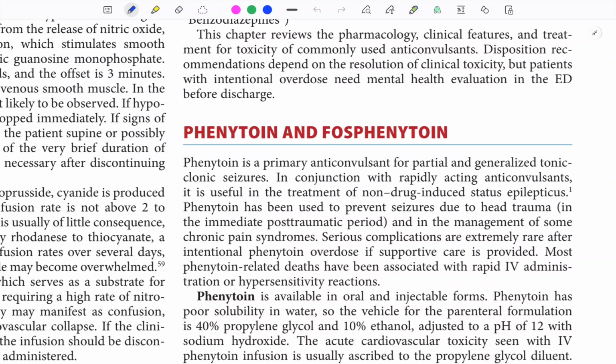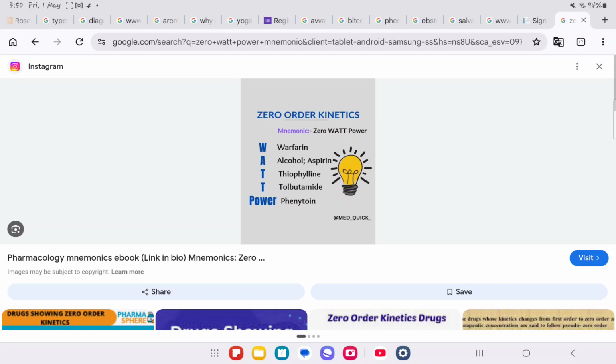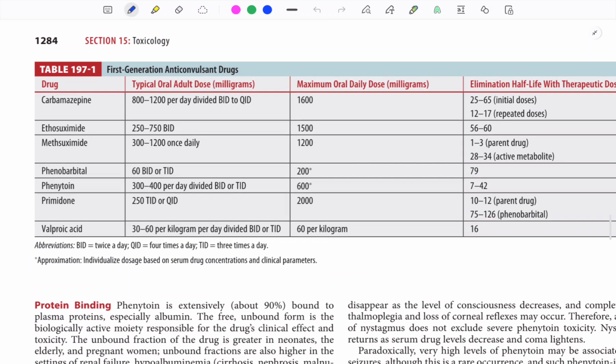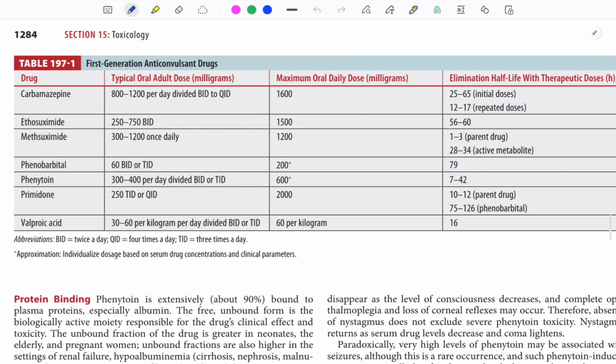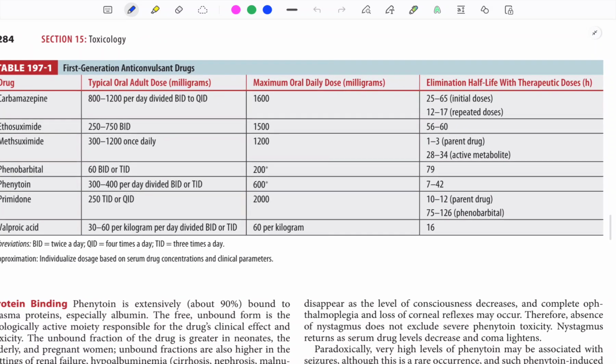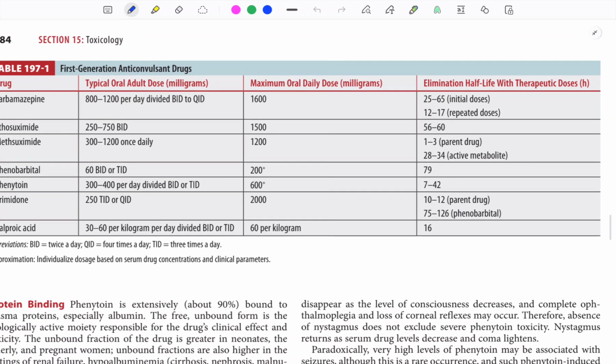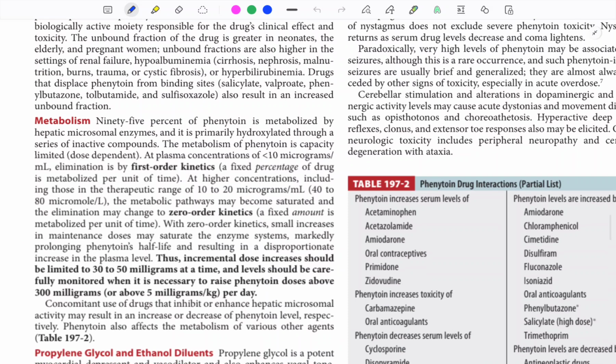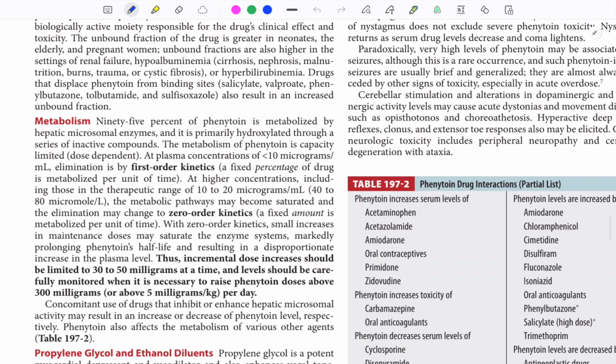These are the drugs with zero order kinetics: warfarin, alcohol, aspirin, theophylline, tolbutamide and phenytoin. This is the half-life of the first generation anticonvulsant drugs: oral dose, maximum oral daily dose and the half-life. Phenytoin is zero order kinetics. 10 to 20 microgram per ml is the therapeutic range.